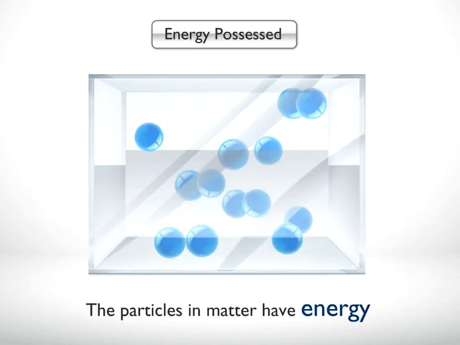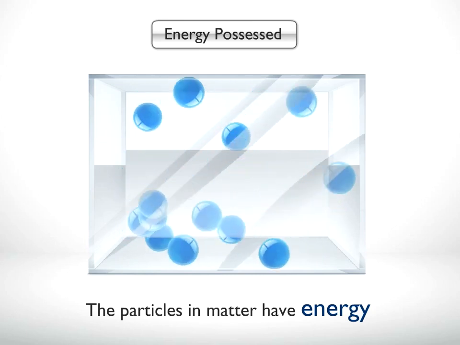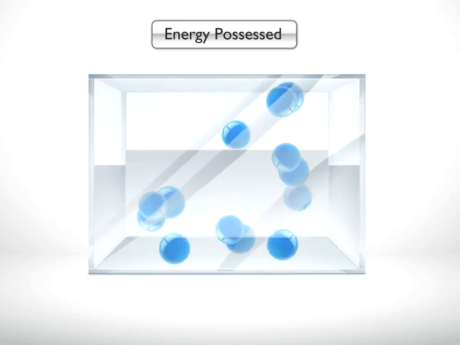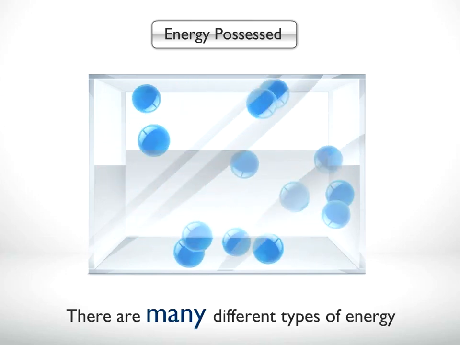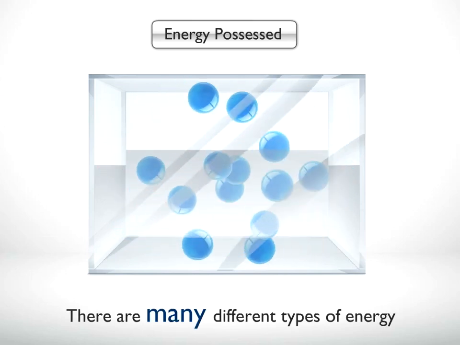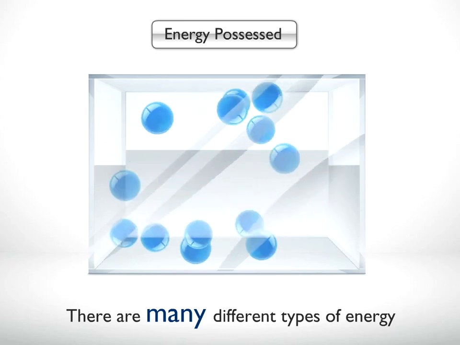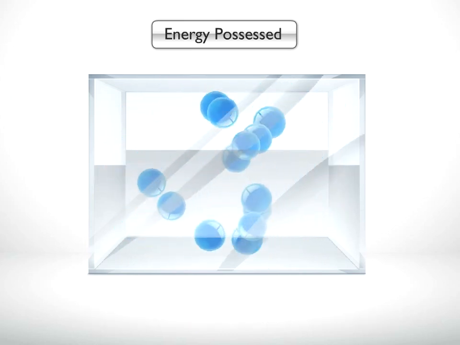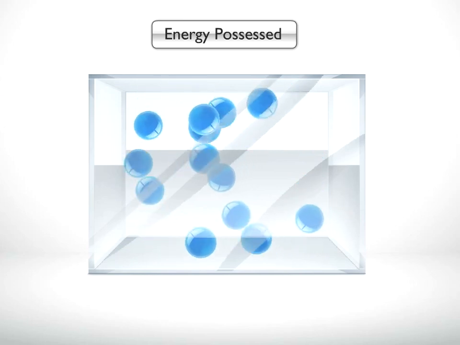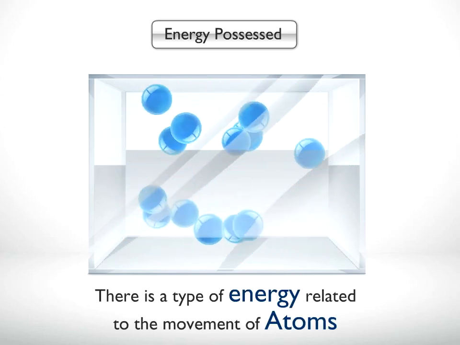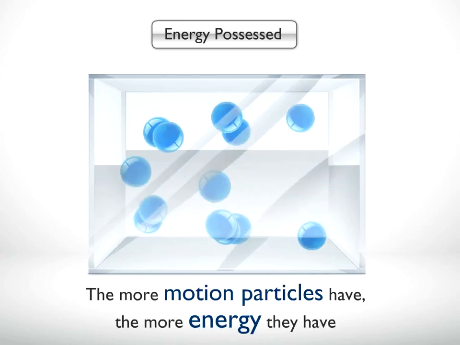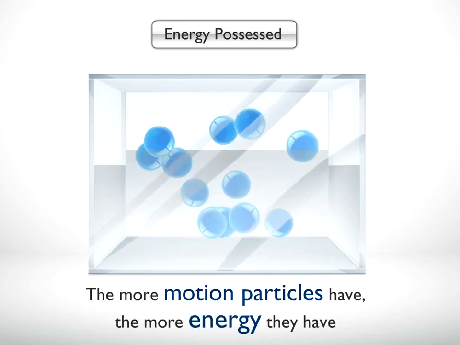The particles in matter have energy, which affects the form of matter. Energy can be thought of as the ability to do work or cause some type of change. There are many different types of energy that you can learn about in future studies. To understand how energy affects the form of matter, however, you need to understand that there is a type of energy related to the movement of atoms. The more motion particles have, the more energy they have.